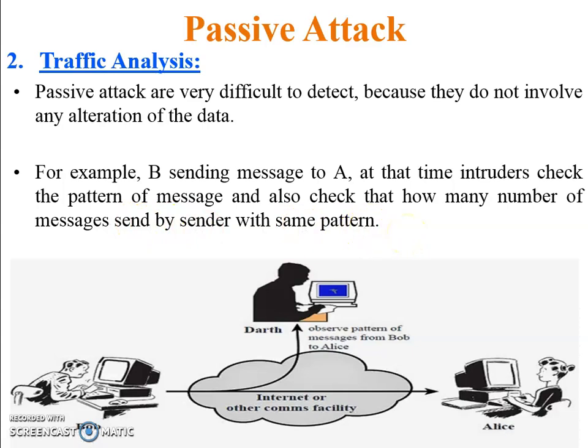I will compare passive attack with a real-life example. If I want to kidnap a person, kidnapping is an active attack. Before kidnapping any person, or we can say before an active attack on any particular person, we have to watch that person. So watching is the passive attack. It is one kind of passive attack.